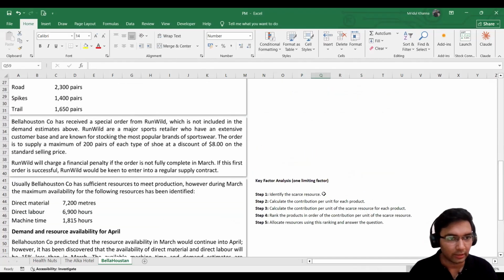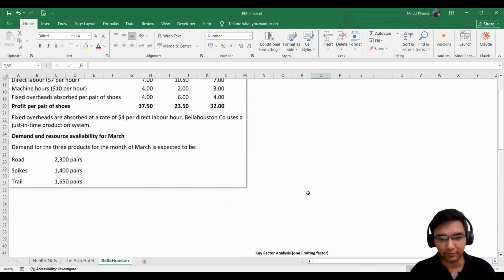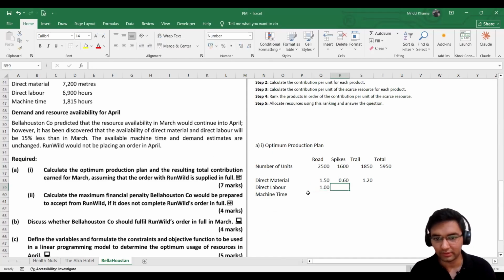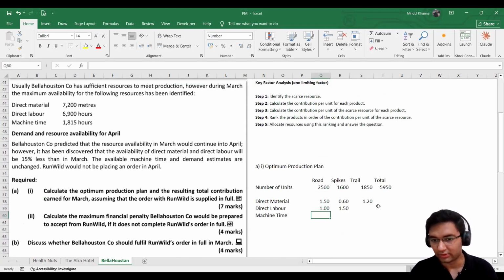And then we have direct labor. Again, we'll be calculating for each of these. 10.5 divided by 7, and then we have again 7 divided by 7 for the trail.